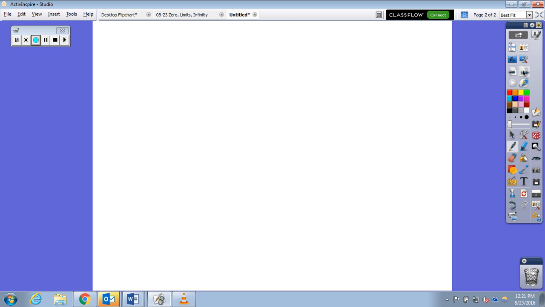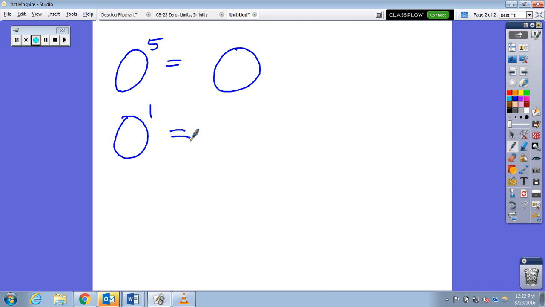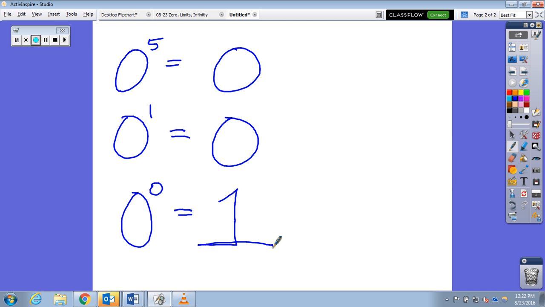So some stuff that we should know. Okay, so what is 0 to the 5th power? 0. 0 to the 5th power is 0. Okay. What is 0 to the 1st power? 0. And what is 0 to the 0 power? Undefined, 1, I know 0. Yeah. It is 1. Something important to know here.